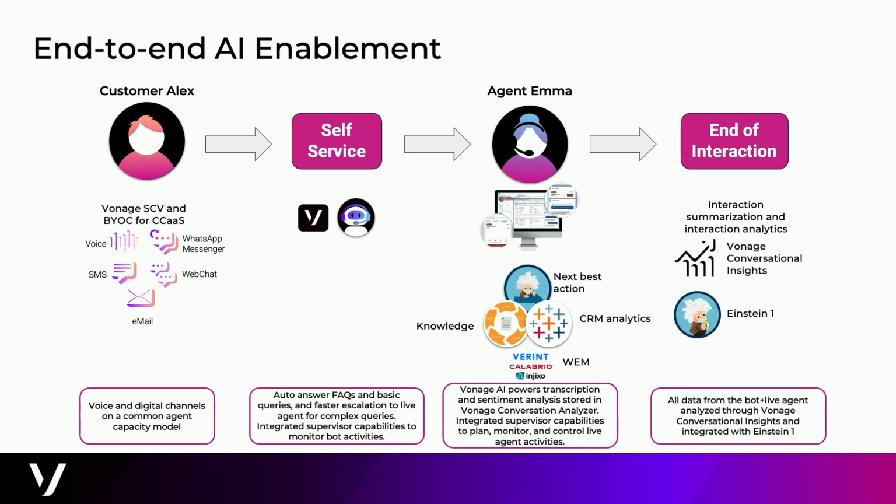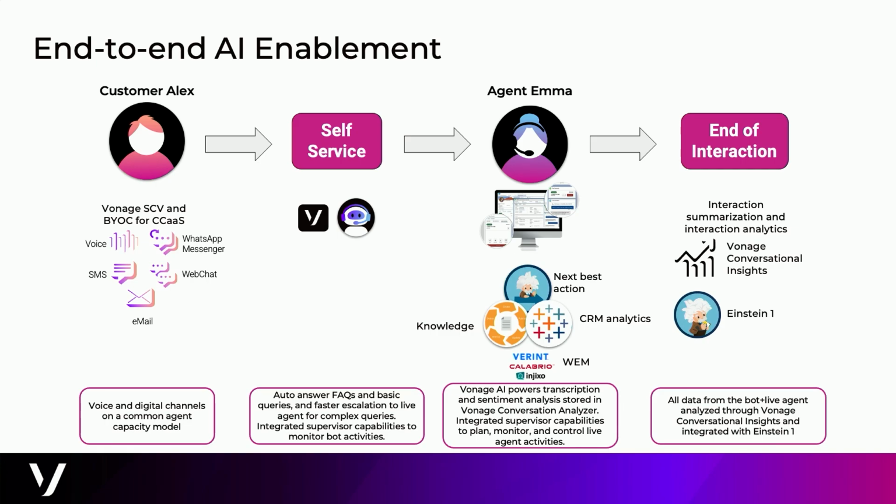So here's an example of a customer journey. We have our customer, Alex. This person is, and I'm not going to say he because Alex can also be a girl's name. Yes. So Alex, let's say it's a girl. Alex wants to interact with a company, a business. And she may choose one of the multiple channels. It may be voice, it may be WhatsApp Messenger, it may be SMS, whatever it is.